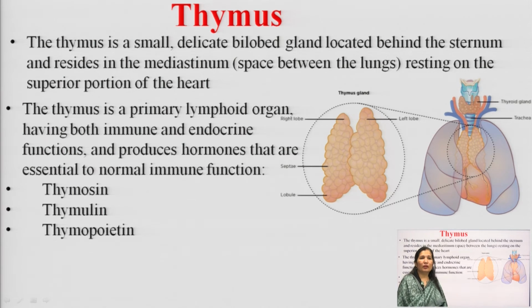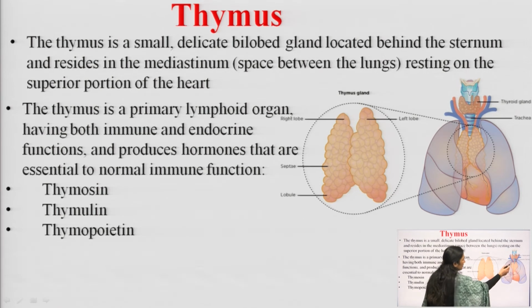Thymus is a small, delicate, bilobed gland. It is located behind the sternum, behind the breastbone. It resides in the mediastinum. Mediastinum is the space, here we can see this is the mediastinum, that is the space present between the lungs and above the heart. So, this is the thymus gland.